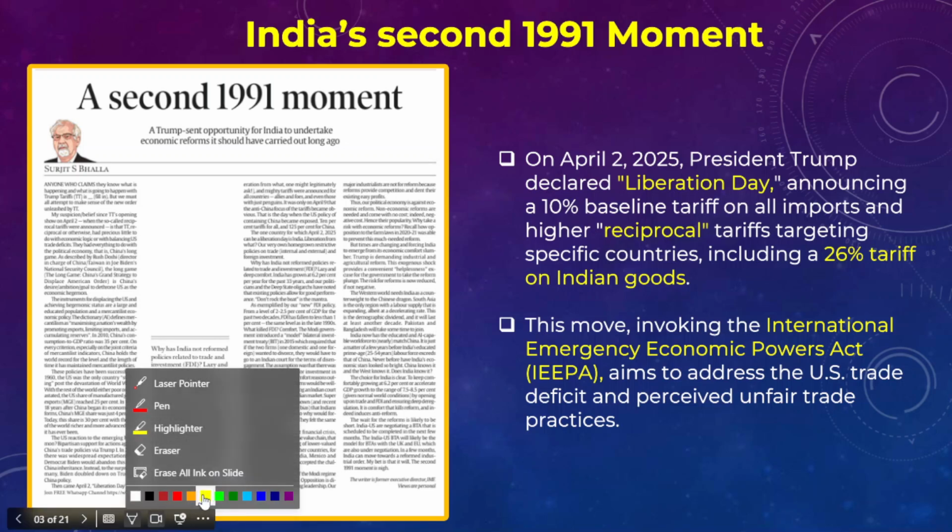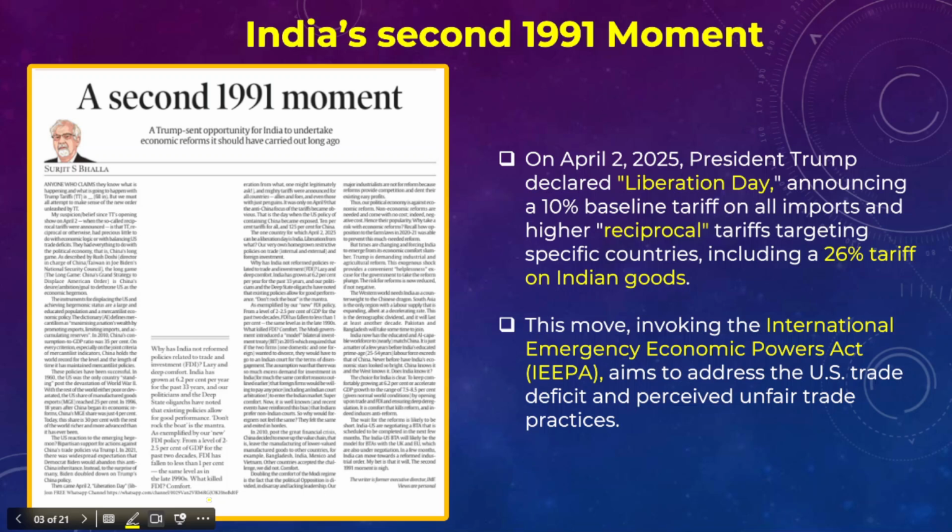While announcing these tariffs on a number of countries, he declared April 2nd as Liberation Day, because on this particular day, Donald Trump imposed a 10% baseline tariff on all imports. So all imports coming into the US from other countries, on this particular day, were subject to 10% tariffs on all goods coming into the US.